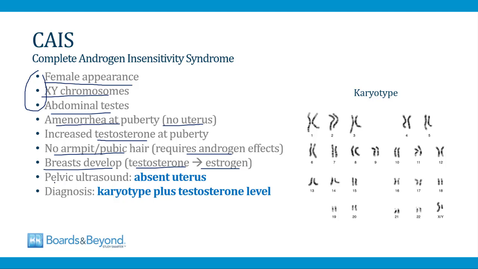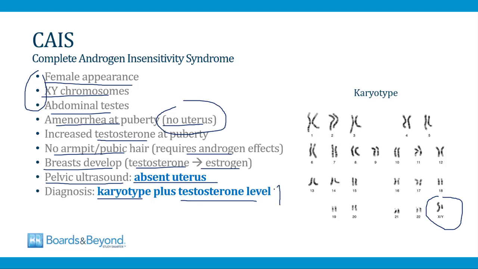And just like we talked about earlier, the pelvic ultrasound is a very helpful test in the evaluation of primary amenorrhea. In the complete androgen insensitivity syndrome, it will show absence of a uterus, and that's because there is no uterus because it is an XY individual. And the diagnosis can be made by doing a karyotype, which identifies the chromosomes. It will show an X and a Y chromosome, like in this example on the screen here. And you can also measure a testosterone level, and this will be high because the body is making lots of testosterone, but the individual is unable to respond and generate testosterone effects.